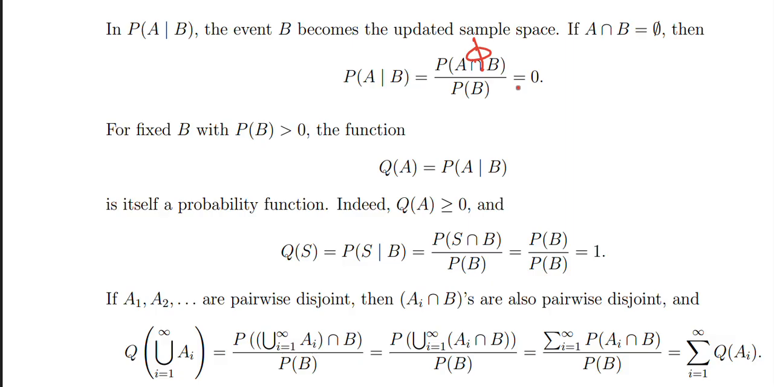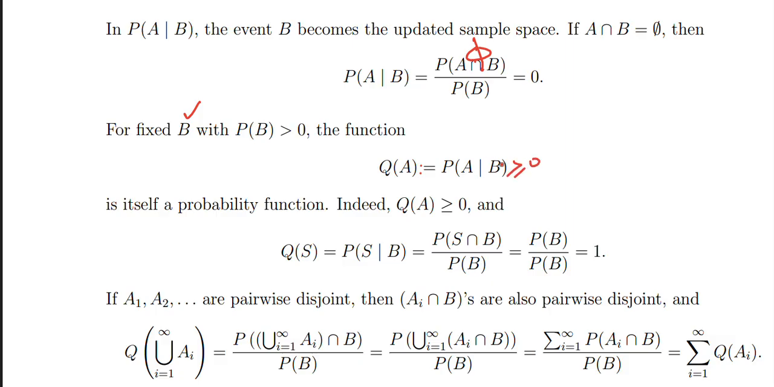All right, now for a fixed B with probability of B positive, we are now fixing B and defining a new function Q of A as probability of A given B. So is this Q a probability function or not?